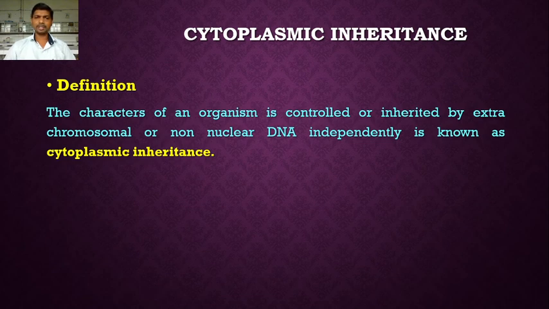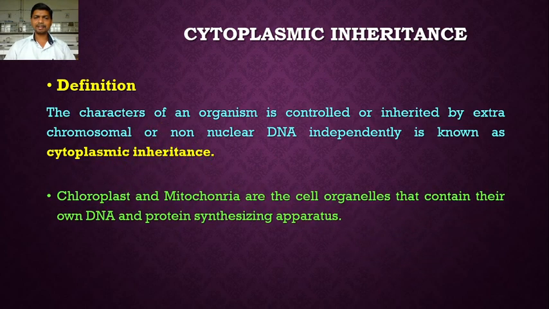So from the above discussion, we can construct the definition: the characters of an organism are controlled or inherited by extra chromosomal, extra nuclear or non-nuclear DNA independently. It is known as cytoplasmic inheritance. In simple words, the inheritance of characters in an organism controlled by extra chromosomal or non-nuclear DNA independently is known as cytoplasmic inheritance.